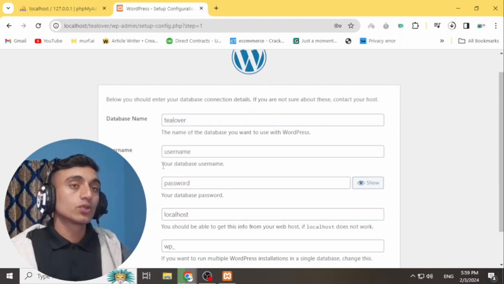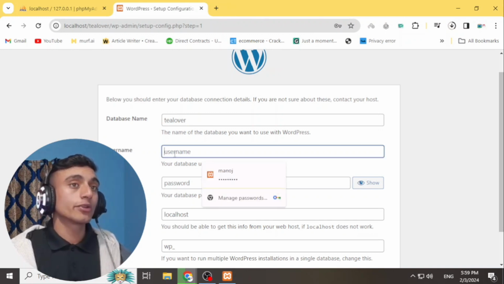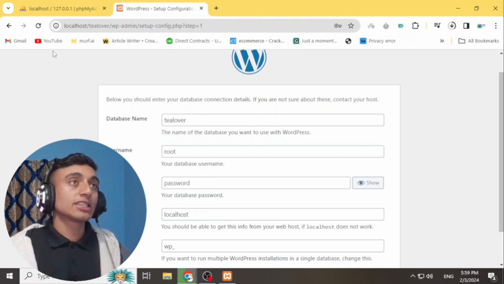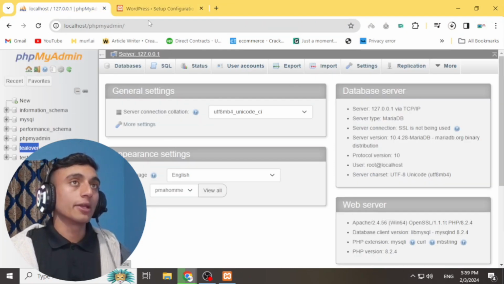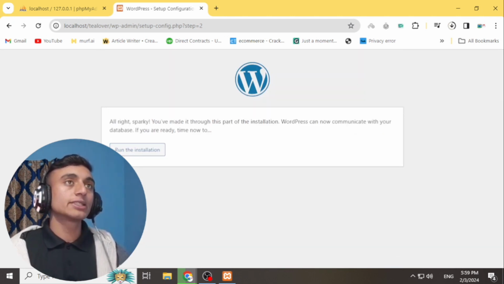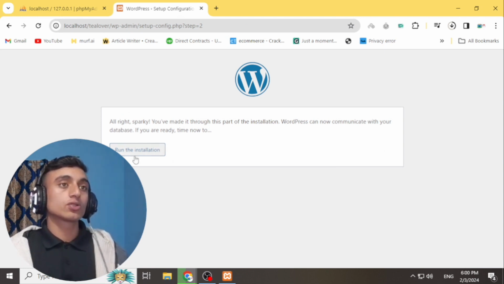After that, you have to choose the username and password for the database, but here you have to just type root as the username, so that you will be redirected to the same database of your local admin. Just scroll down. You do not have to change anything over here, and just go for submit, so that this database will be submitted successfully. After you submit, go for run the installation. Please click over it.